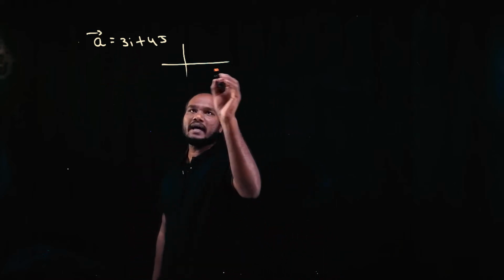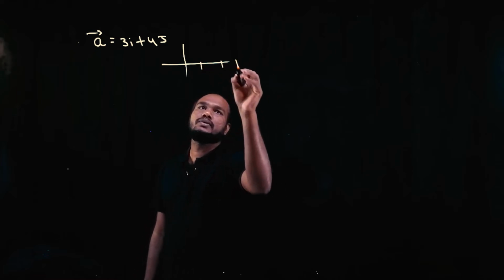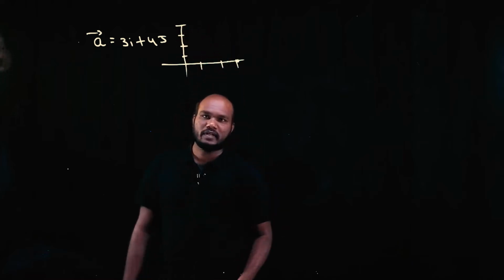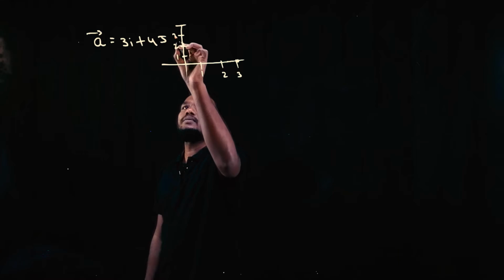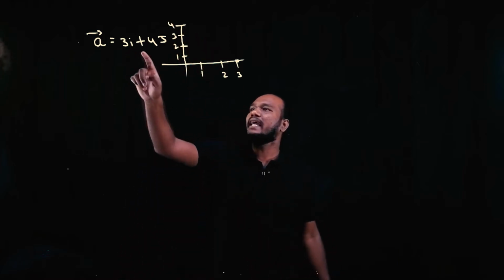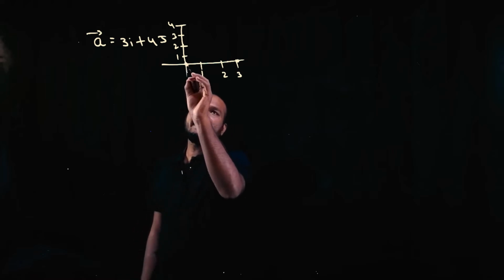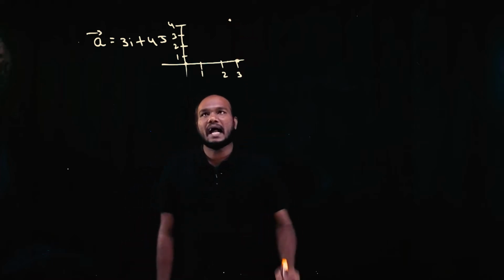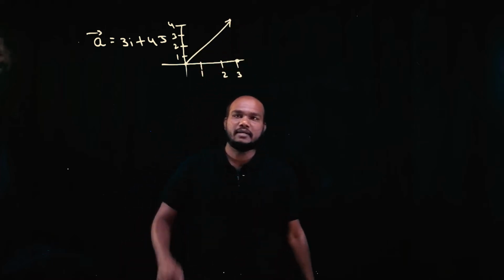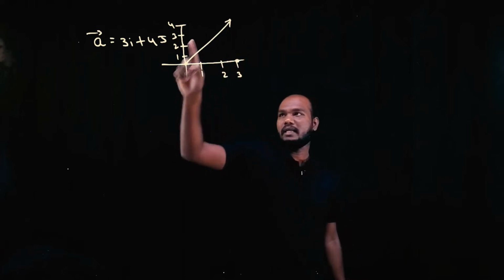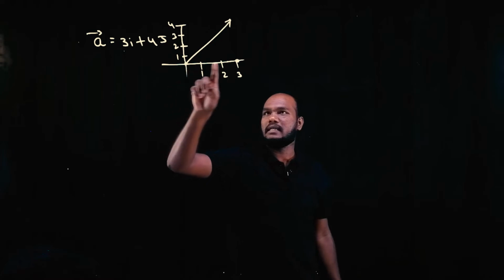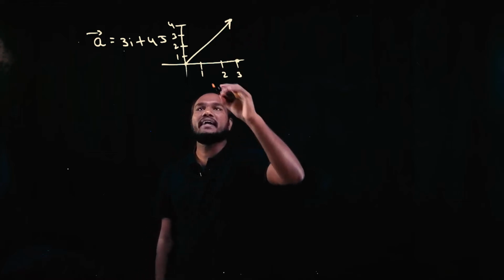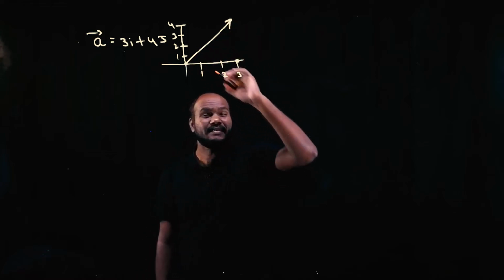3i. See, to draw 3i, how many points do I need? I need 1, 2, 3. And I need 4j. That is 1, 2, 3, 4. Right? This is 1, 2, 3. This is 1, 2, 3, 4. Right? So 3i, first he is traveling from here and he traveled 3 like this. Next he traveled 4 like this. And if I just join this, it will tell you what is your final position. He started traveling from here 3i, from here 4j. This point is the final point and this vector is called position vector, which tells you the position.